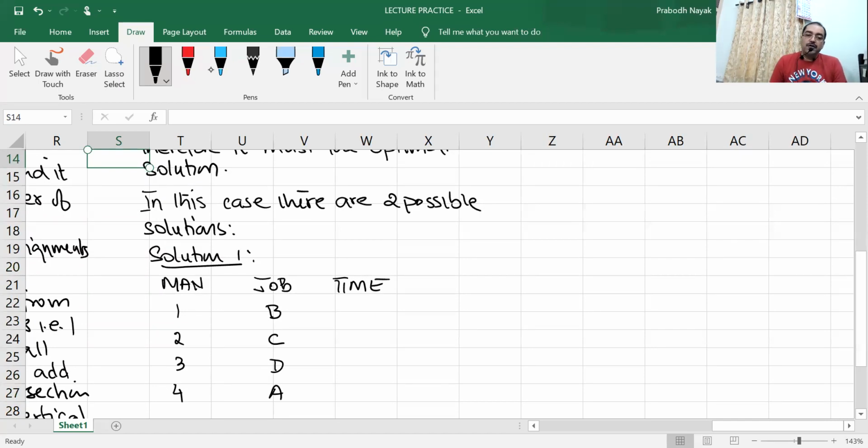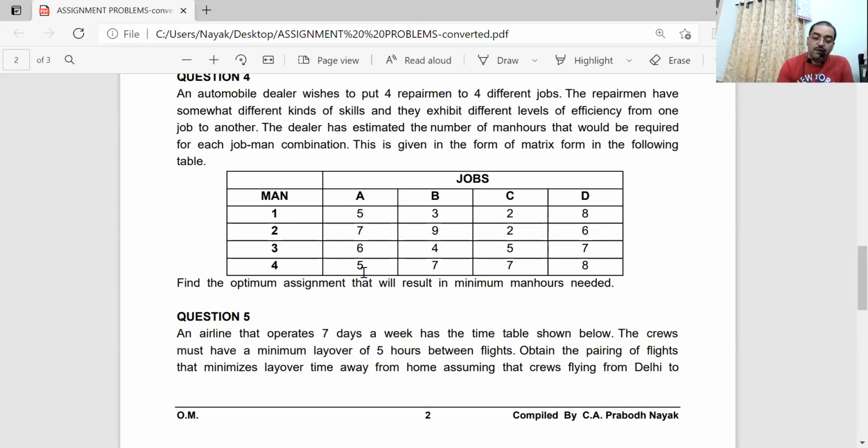Okay, go to your original question. 1B, original question. What is the value in the first table that you have done? 1B, what is the value? Value is 3.